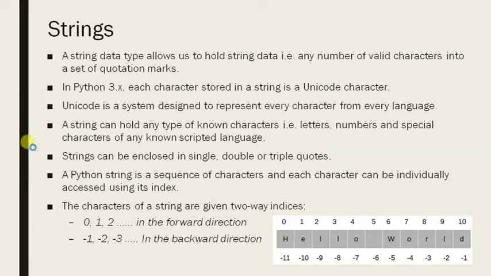Previously that representation was ASCII, the American Standard Code for Information Interchange, so it was representing just American, that is English, characters. Then we tried to involve Hindi also. Then it became ISCII, the Indian Standard Code for Information Interchange, that included Indian languages also.